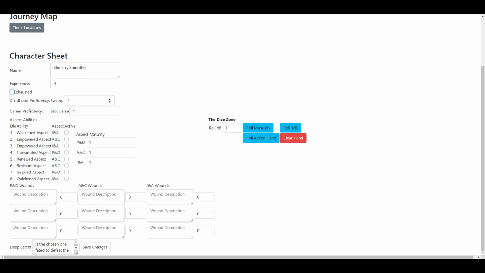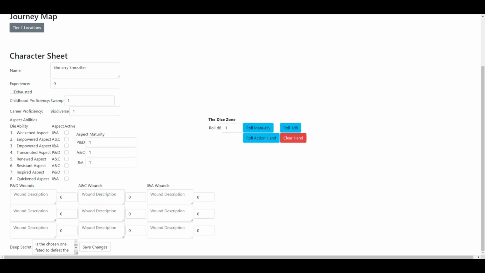Next, we have the childhood proficiency value. During character creation, you chose the type. Now, you have a value associated with it. When resolving an encounter with a biome of this kind, you gain a bonus to all aspect checks equal to the value. This may be increased at the end of each location tier. Below is the career proficiency, and the same rules apply to it, except it applies to the theme and not the biome. It will also cost more experience to increase, but unlike the child proficiency, you gain the career proficiency during the final confrontation, which is the final battle, essentially.